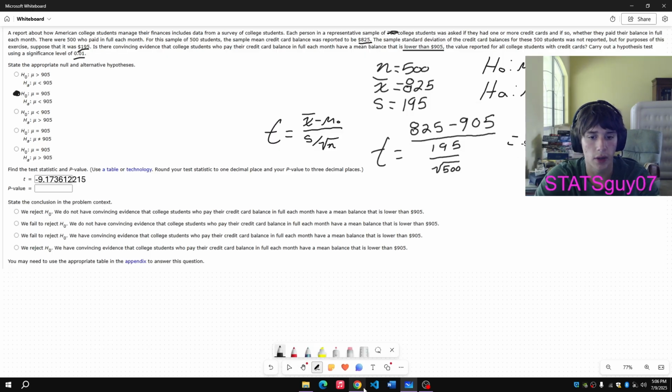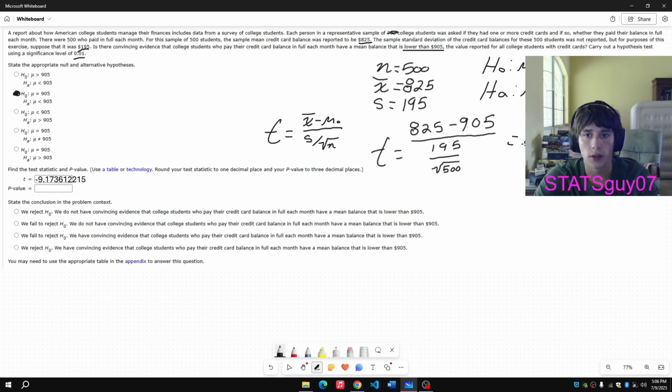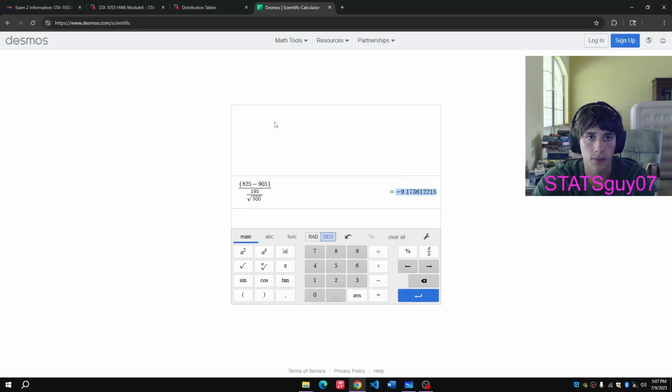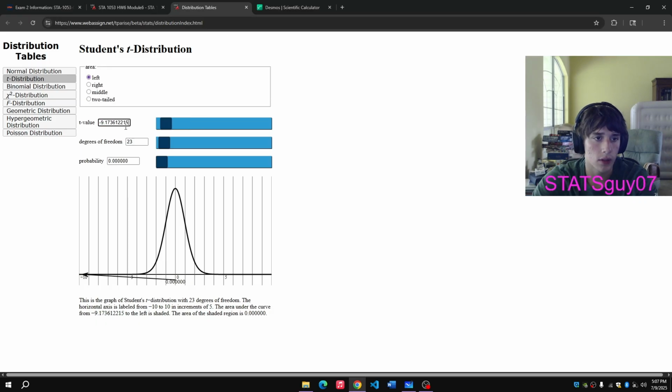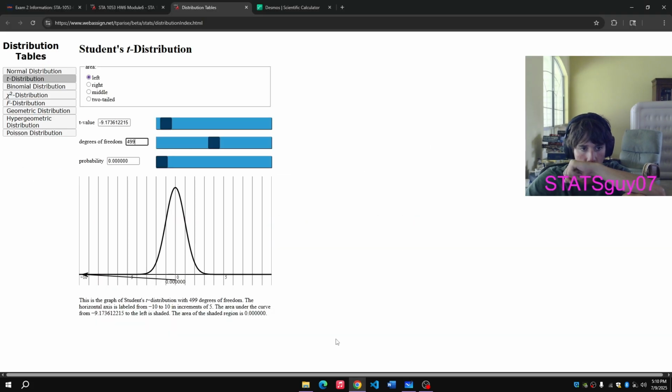And then to find the p-value, we're going to use this. In this problem, we can see that we're doing a lower tailed test because we're testing lower than 905, so it's going to be the area to the left. We're going to input our t-value, the entire t-value, no rounding. Okay, let's check our answers.